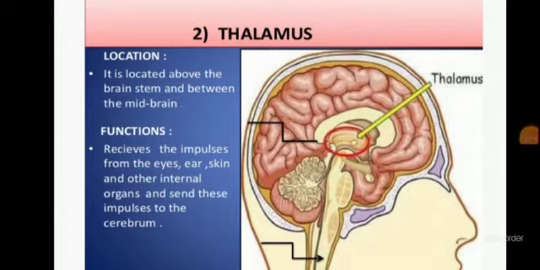Thalamus is basically the processing center. How is it a processing center? It processes the sensory information between the cerebrum and the body parts. As I said, cerebrum is controlling all the sensory activities like speech, sight, smell, taste. So, thalamus is controlling the information between the cerebrum and the body parts. It delivers the messages from the body parts to the cerebrum and from cerebrum back to the body parts.